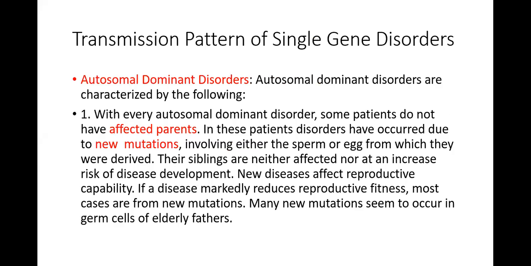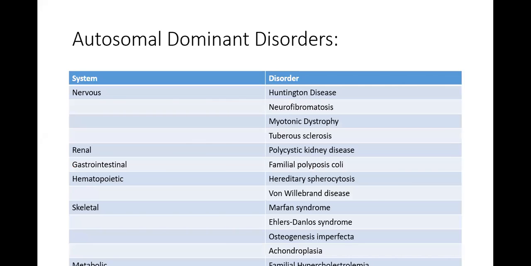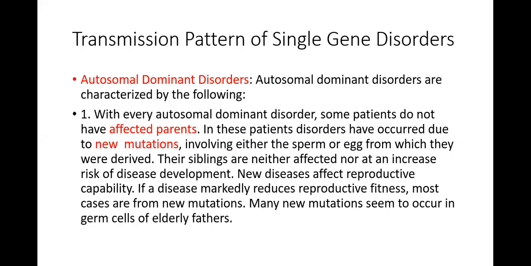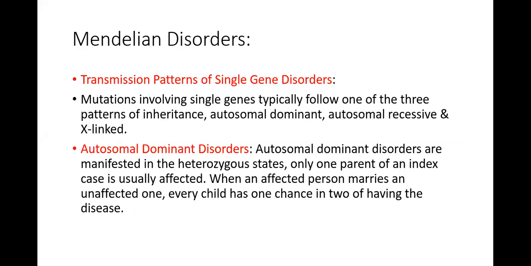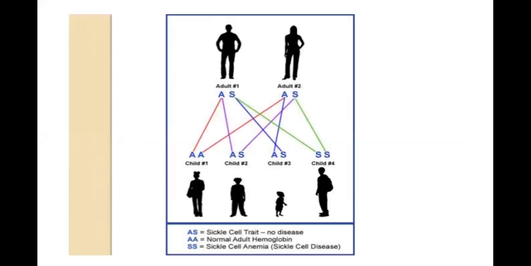Okay, sorry, every child, one out of two, will have the disease. Okay, so if you see this, this is the sickle cell, but here both affected persons were married. If this one is not affected and this one is affected, only one child will have the trait, the other child is going to be normal.